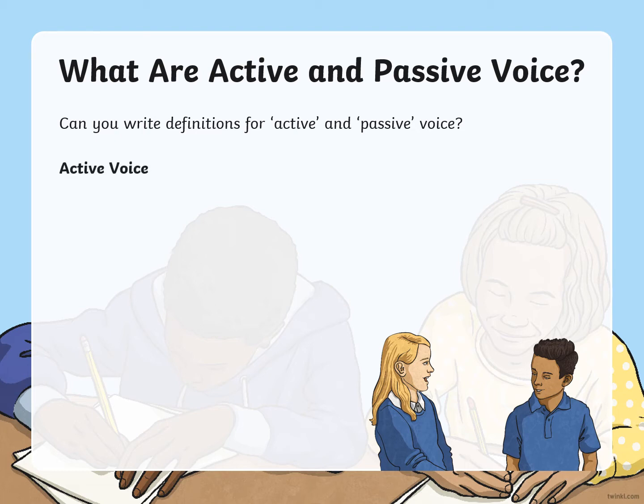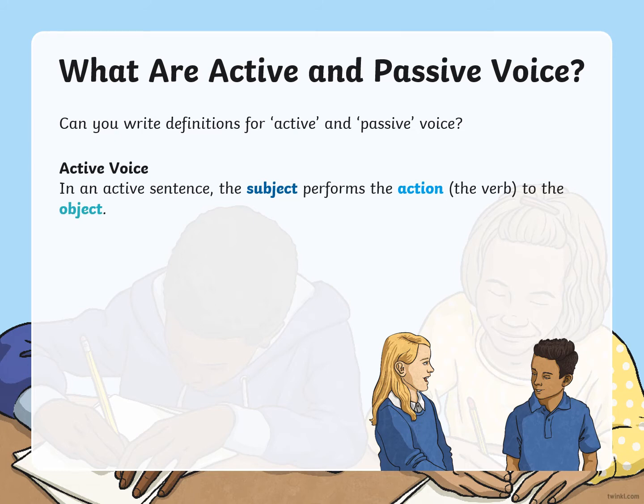Okay, so let's look at the active voice first. In the active voice, the subject performs the action, which is the verb, remember the doing word, to the object. So she is kicking the ball. She is doing the action, she's doing the kicking to the ball, to the object. So that would be the active voice.